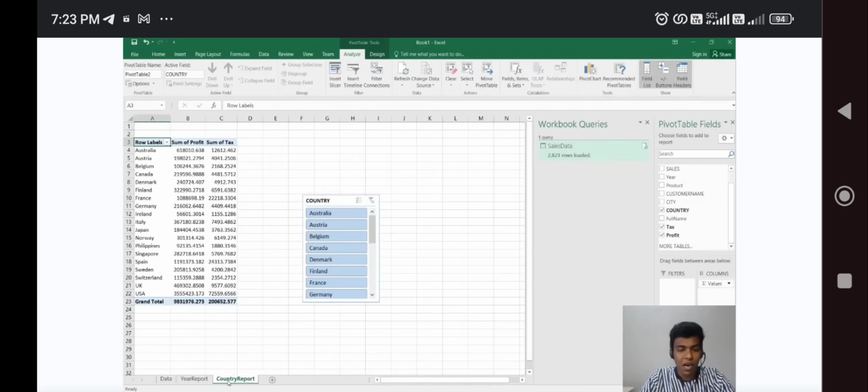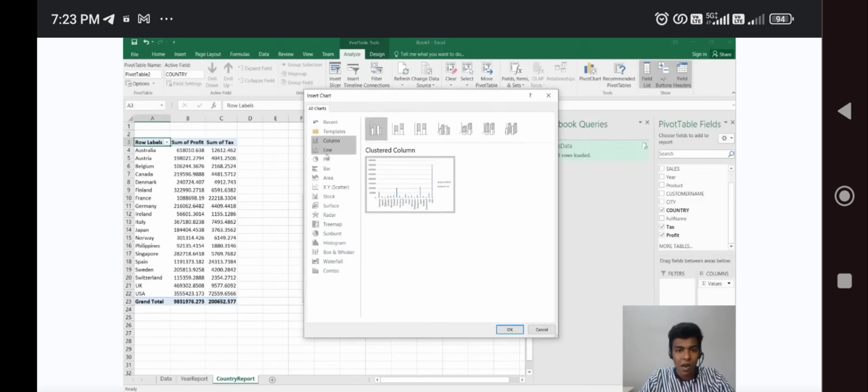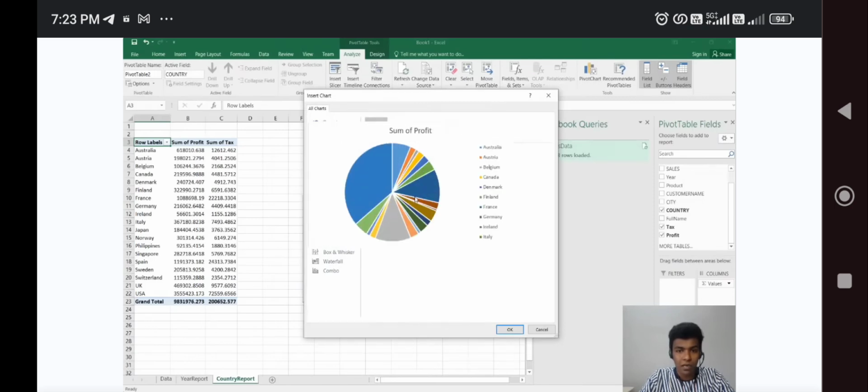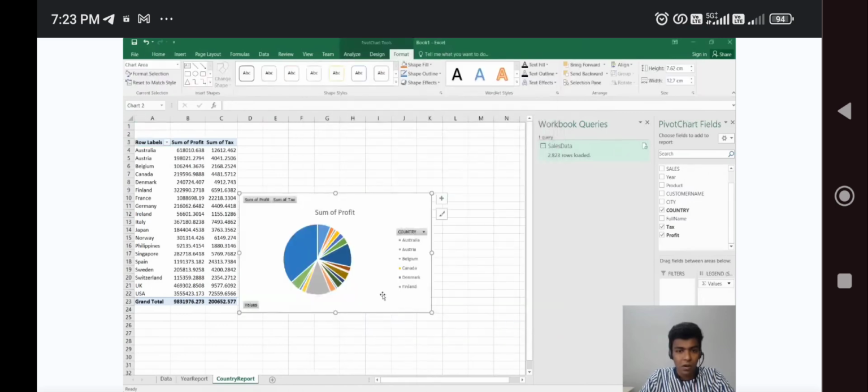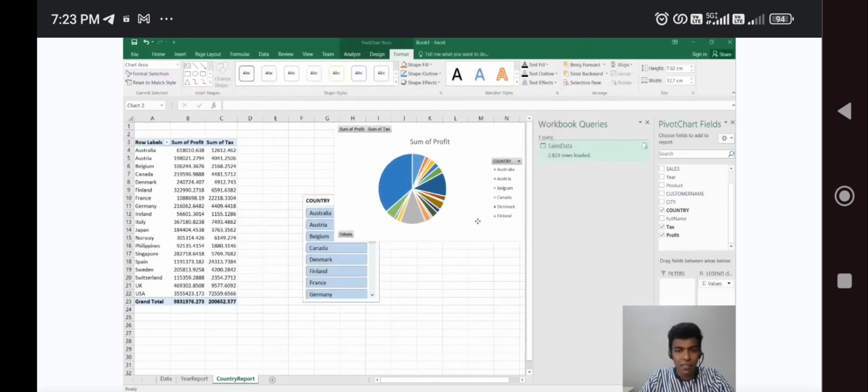If you want a chart, you can simply click pivot chart and go for any other chart like this. Here I'm going to click this. Likewise, you can create multiple charts like this. So I'm going to drag and drop this.